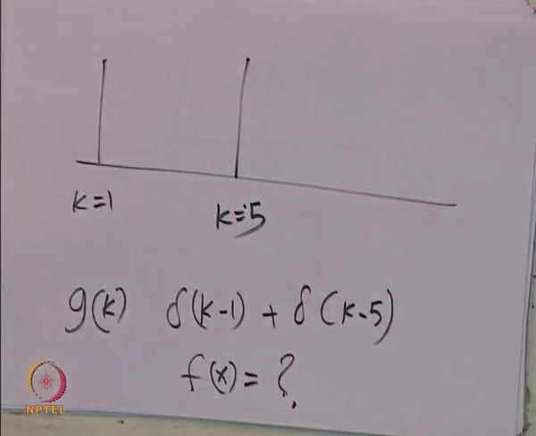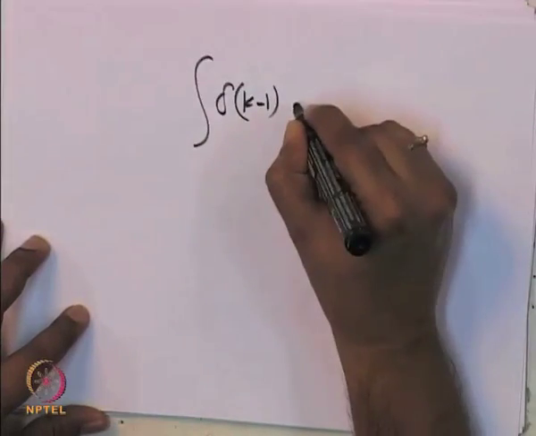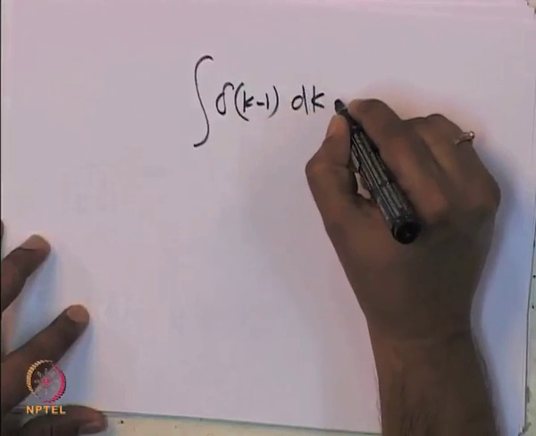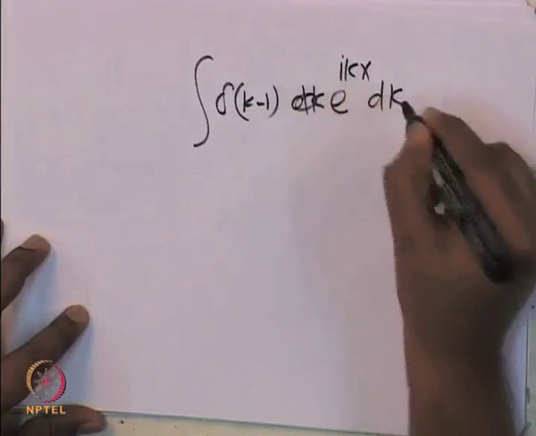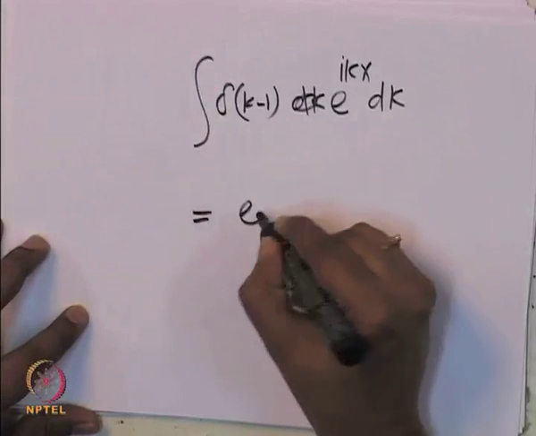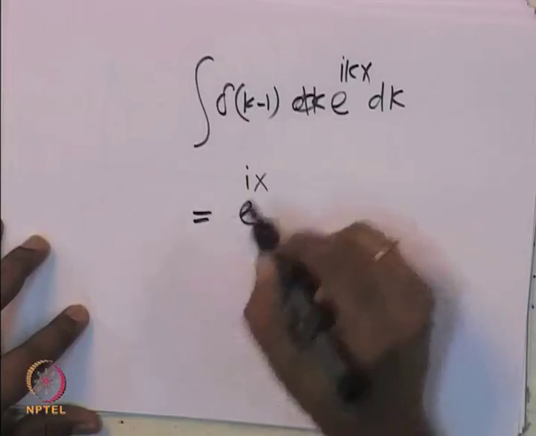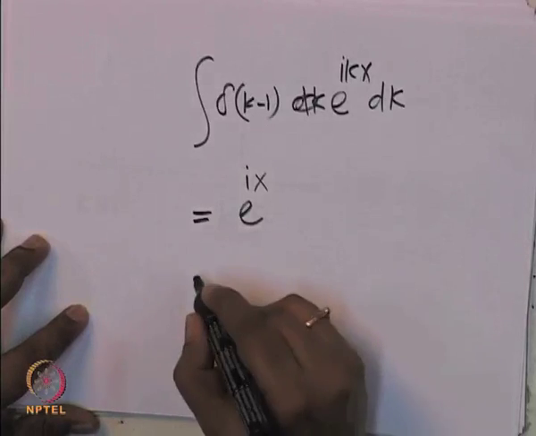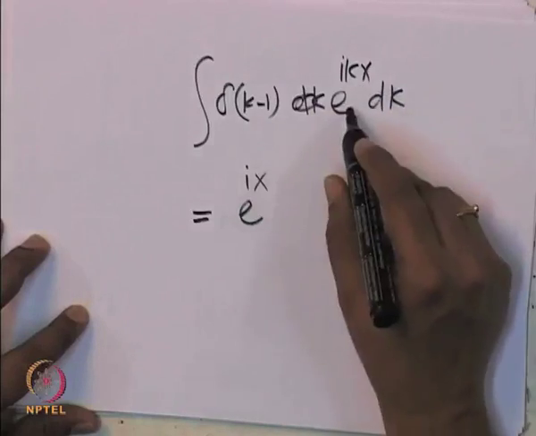So, the Fourier transform of delta of k minus 1: you do delta of k minus 1 into integral dk e power I k x dk, which will give you e power I, only when k equal to 1 you have value. So, you get e power I x.